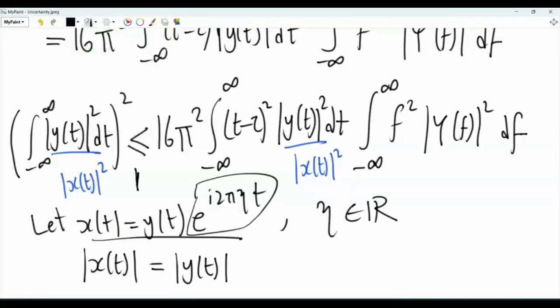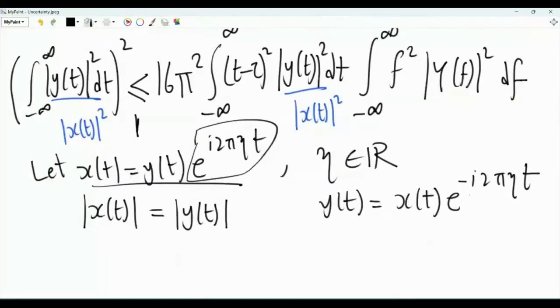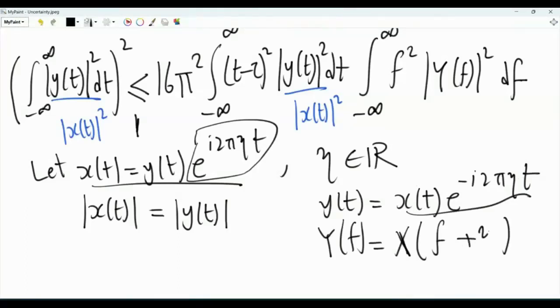What about the Fourier transform? For the Fourier transform, y of t is equal to x of t e to the minus i 2 pi eta t. From the rules of the Fourier transform, if we take the Fourier transform of both sides, this becomes y of f, and because x of t is modulated, multiplied by this complex sinusoid or complex exponential, we get a translation or shift in the frequency domain. Specifically, the CTFT of x of t times e to the minus i 2 pi eta t is the CTFT of x of t, which is big X, but now it will be f plus this eta here.